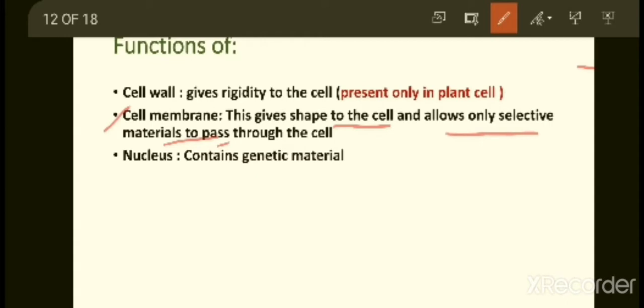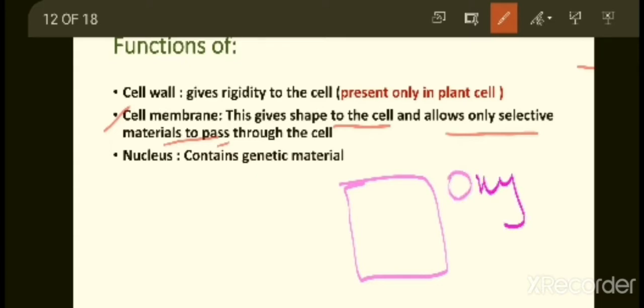And it allows only selective materials to pass through the cell. That means what? Suppose imagine this is a cell membrane. You all know cell membrane is the outermost boundary of animal cells. Suppose oxygen is present outside the cell. Now oxygen is needed by the cell. So cell membrane is going to allow the oxygen to come inside.